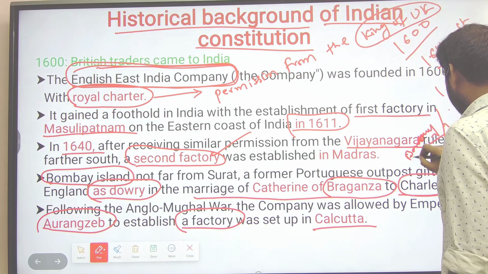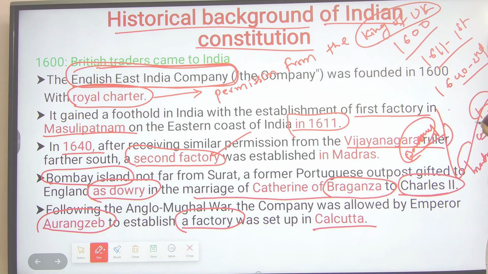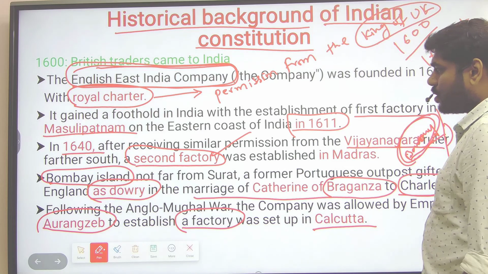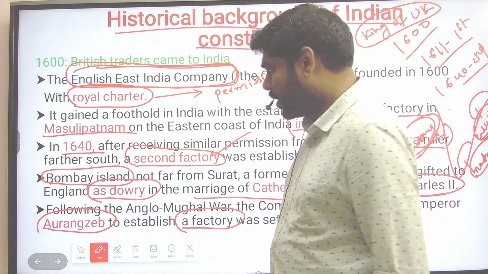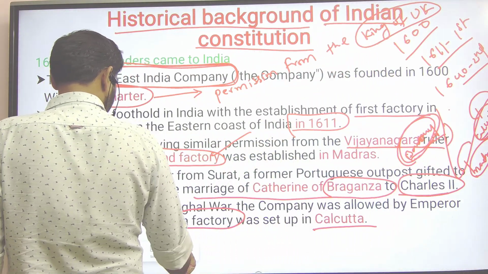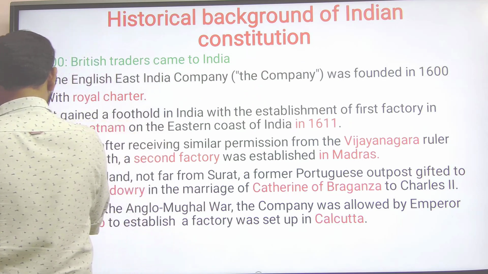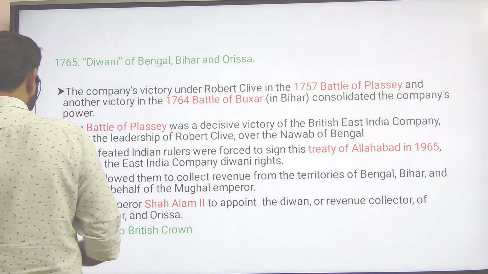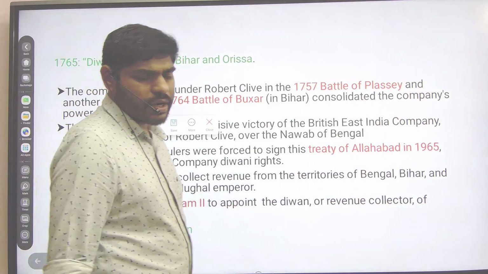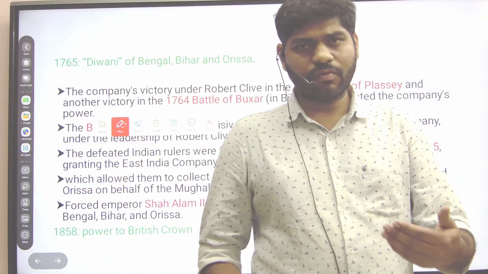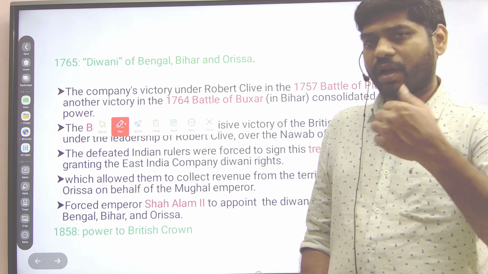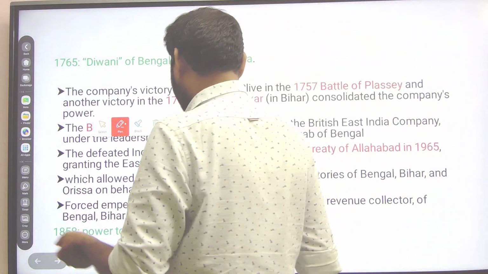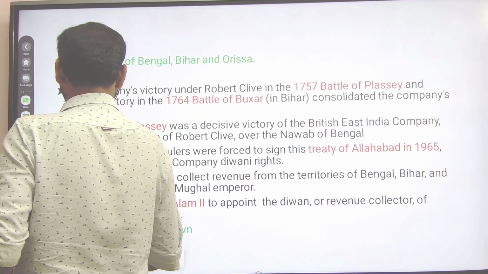One trading center was established in Calcutta, the second in Madras, the third in Bombay. Like that, they expanded their foothold in India. And not only trade, gradually they started involving themselves in other political and economic affairs. So the company started getting involved in political affairs.